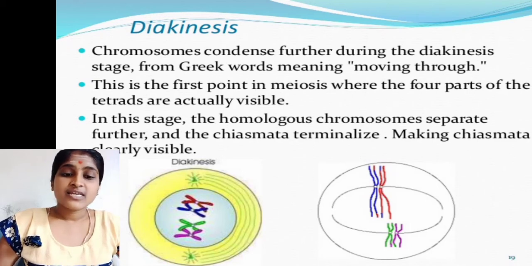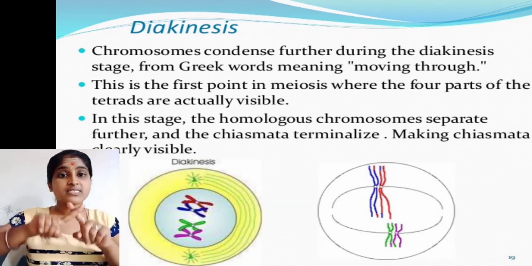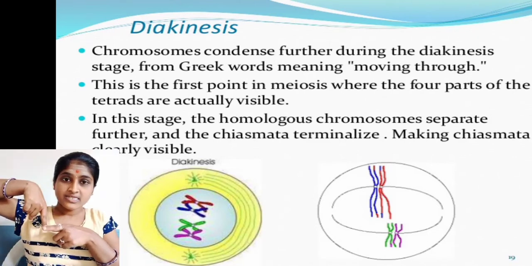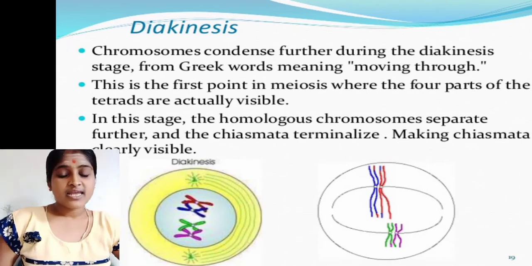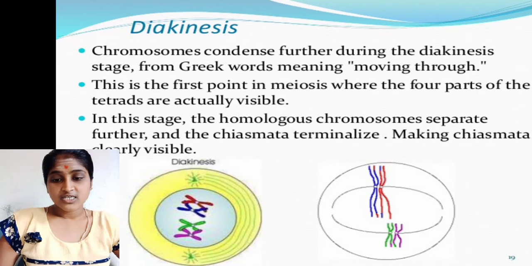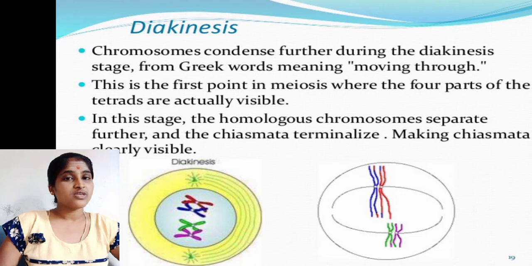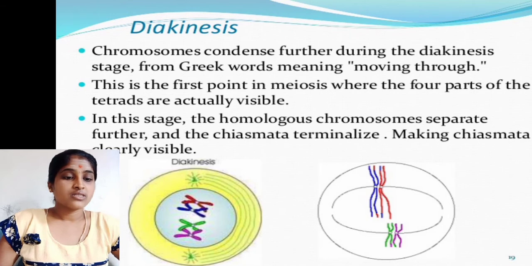And terminalization occurs. How it happens is that the chromosomes separate slowly, not all at once, but gradually. That process we call terminalization. The definition of terminalization: moving of the chiasmata to the terminal ends of the chromosomes, that we call terminalization.